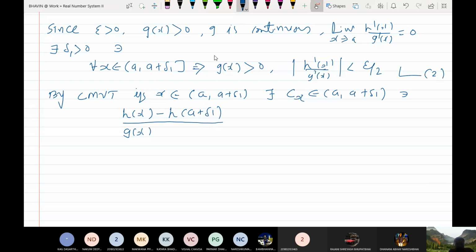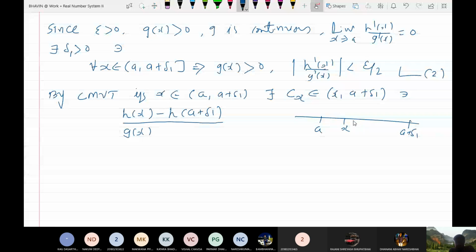Let me write down here x. I am applying it to x: I have taken x from a to a plus delta 1, and I have considered this. This is your a, this is your x, this is your a plus delta 1. So I have applied Cauchy's mean value theorem in which interval? From x to a plus delta 1.